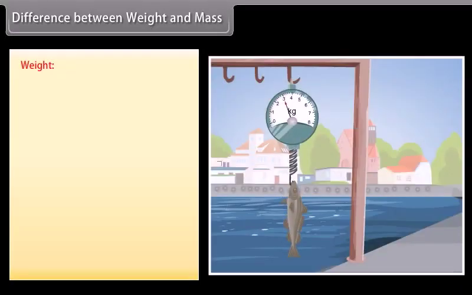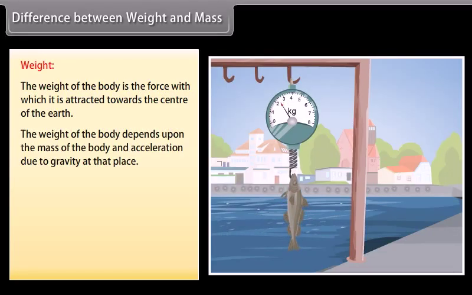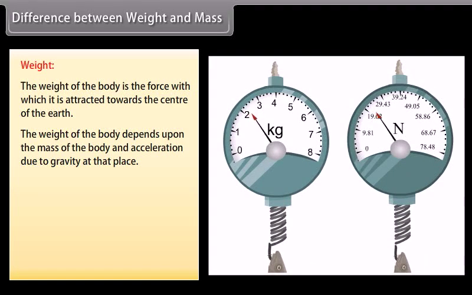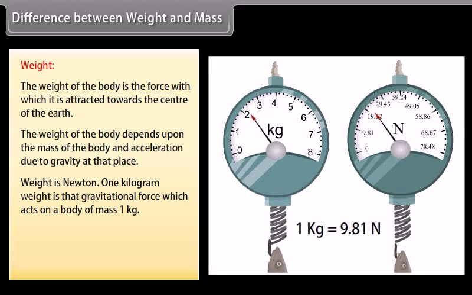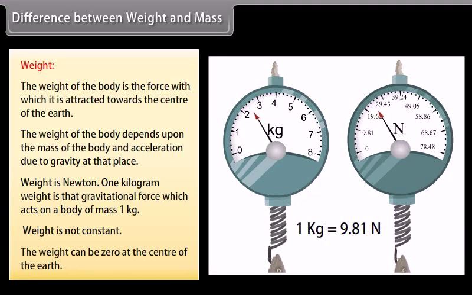Weight. The weight of a body is the force with which it is attracted towards the center of the earth. The weight of a body depends upon the mass of the body and acceleration due to gravity at that place. Weight is measured in Newton. 1 kilogram weight is that gravitational force which acts on a body of mass 1 kilogram. Weight is not constant. The weight can be zero at the center of the earth.